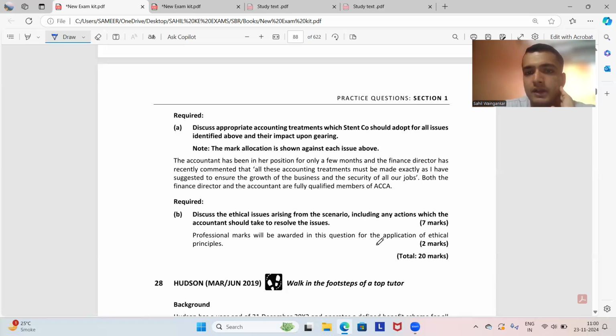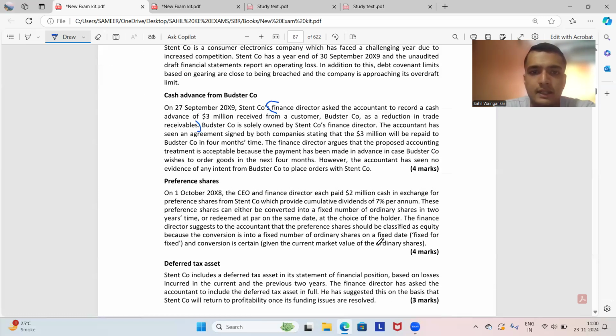At the last, if the accountant believes that the issues can never be resolved, then the last option should be resignation from the company itself.